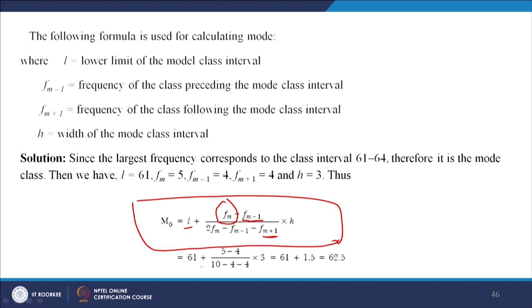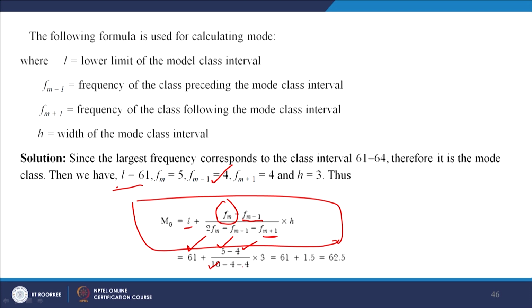So now how much does this entire value become? 61 plus 5 minus 4, divided by 10 minus 4 minus 4. Just look at it: L is equal to 61, Fm is 5, Fm minus 1 is 4, so 2 Fm is 2 into 5, which is 10, minus Fm minus 1 which is 4, minus Fm plus 1 which is 4.